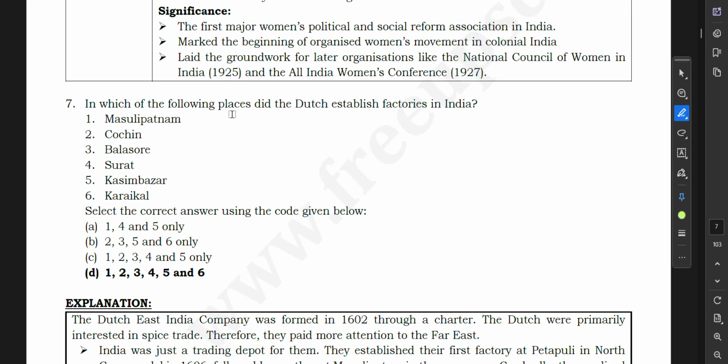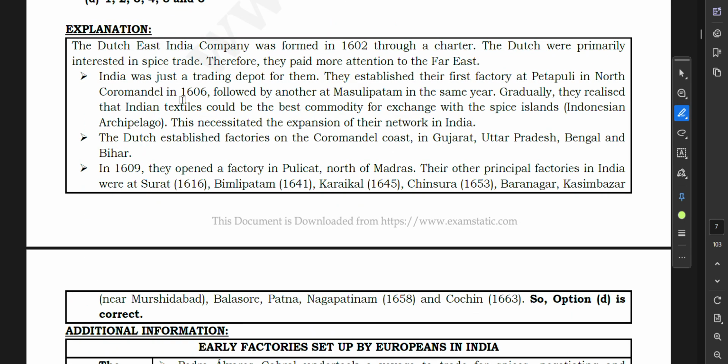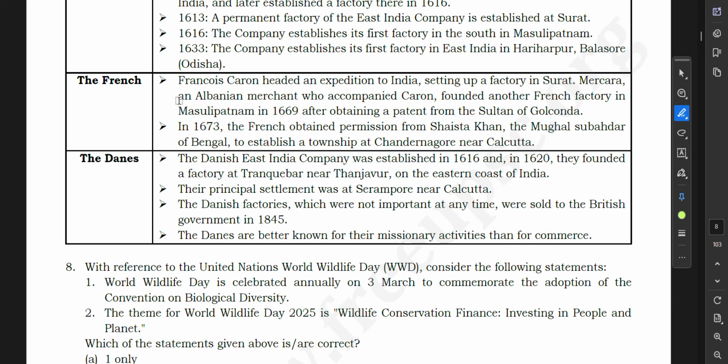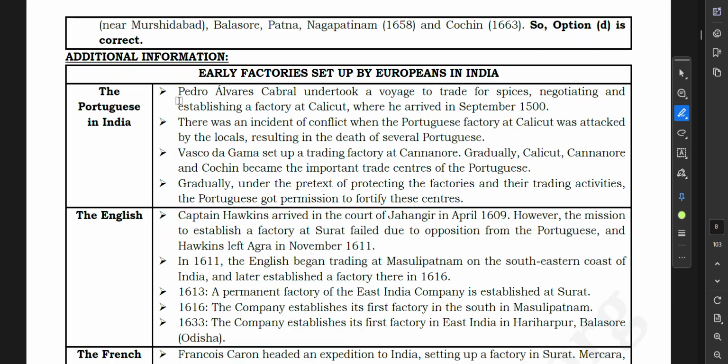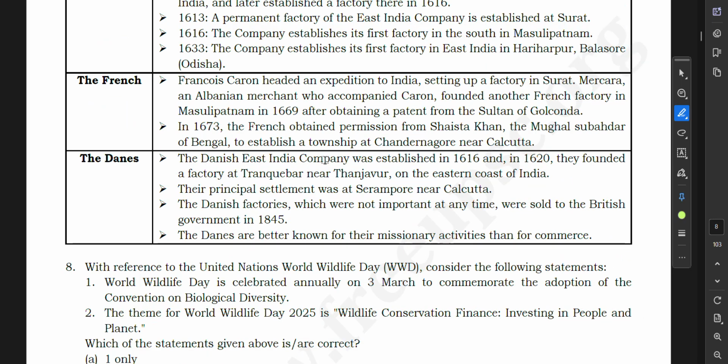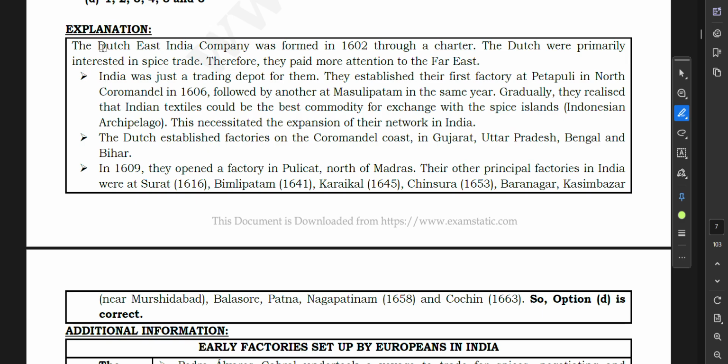Now, next question: in which of the following places did the Dutch establish factories in India? Okay. So Option A: 1, 2, 3, 4, 5, 6, all of them. So Masulipatam, Cochin, Balasore, Surat, Kasim Bazar, and Karaikal. So all these things they have given. Okay. So let us discuss.